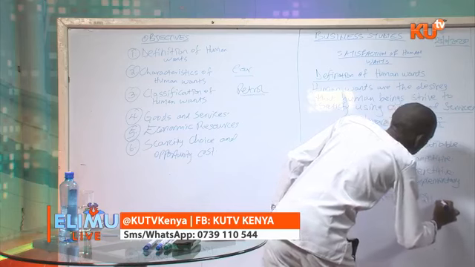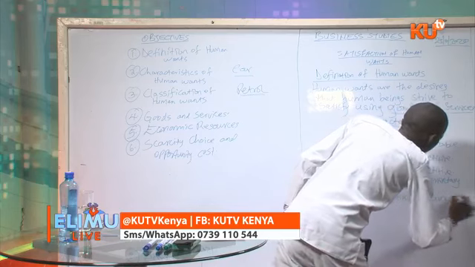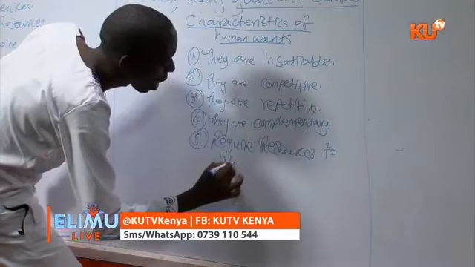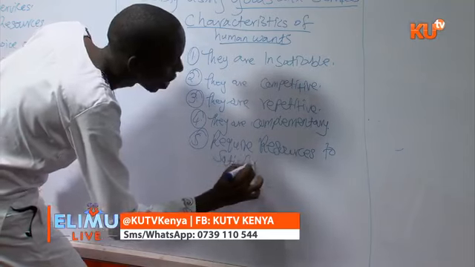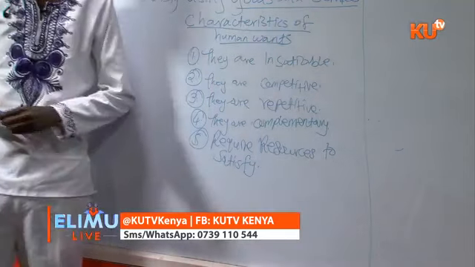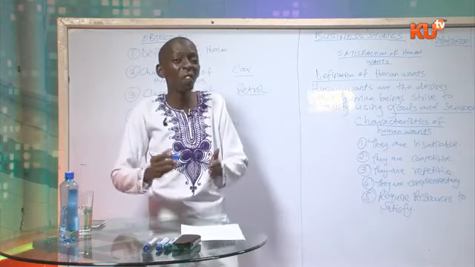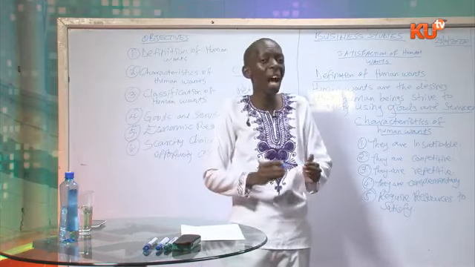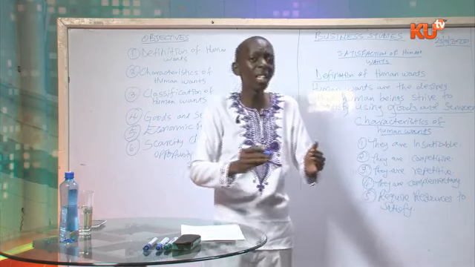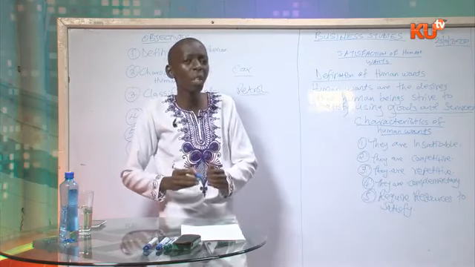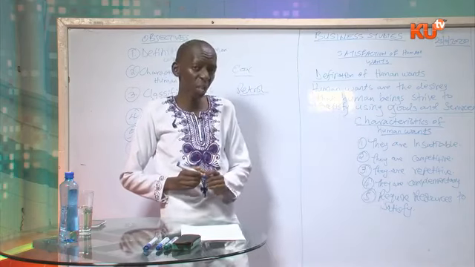The other characteristic of human wants is that they require resources to satisfy. For you to satisfy human wants, there are various resources that are required. In this particular case, let us deal with the financial resources.